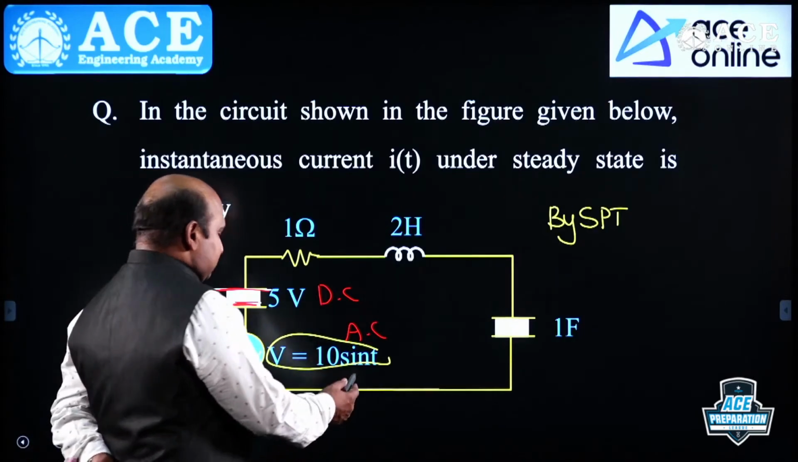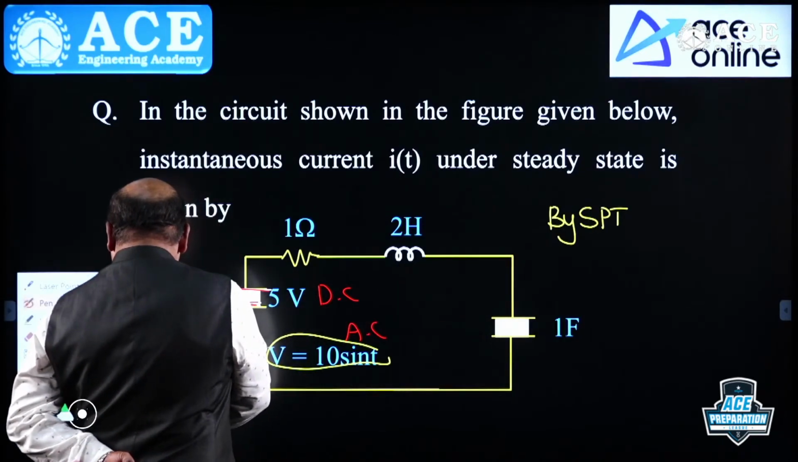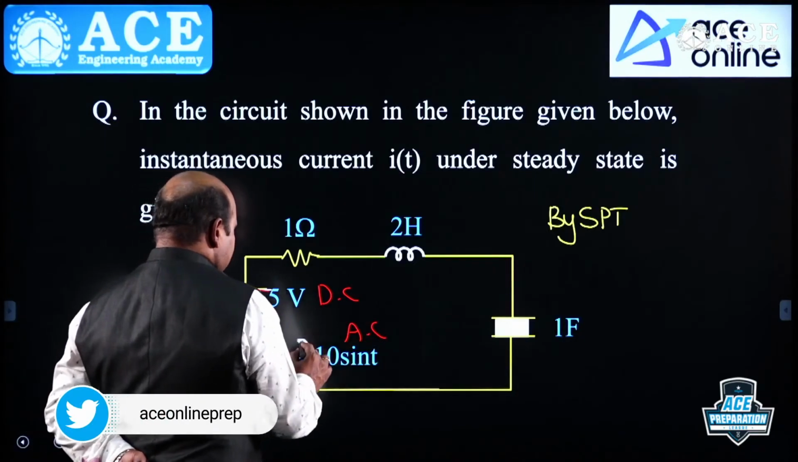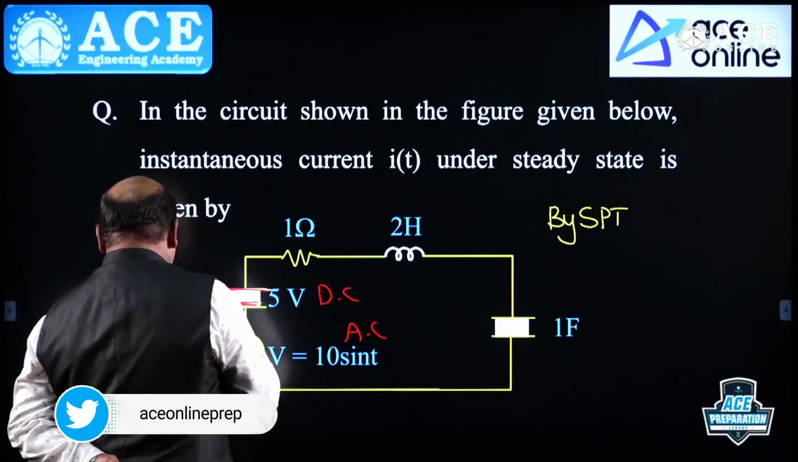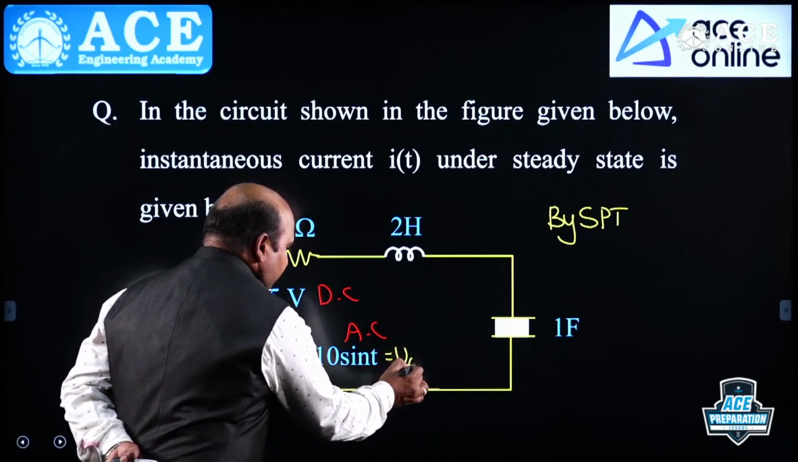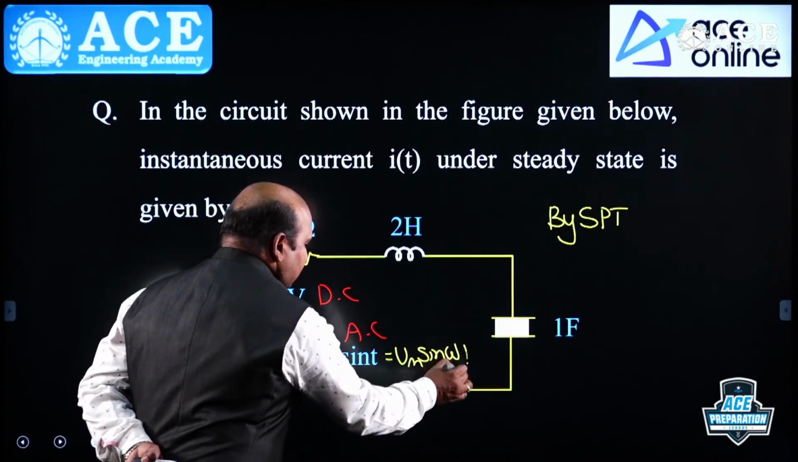Whenever AC is there, what is the omega? Omega we can take it here. Omega we can consider sin omega t. This is V of t is equal to Vm sin omega t.